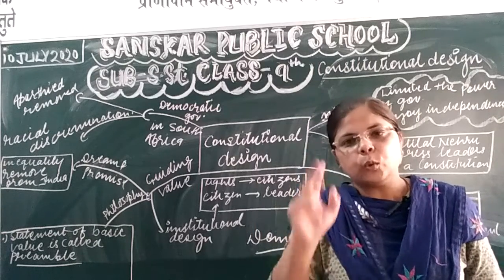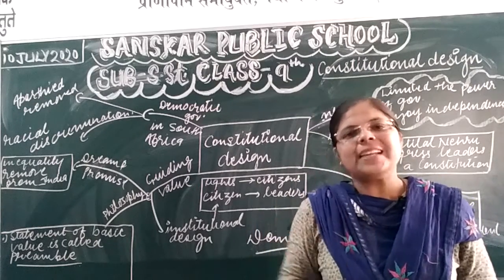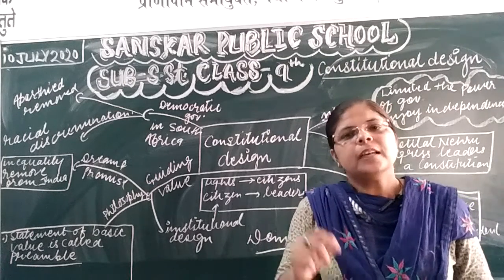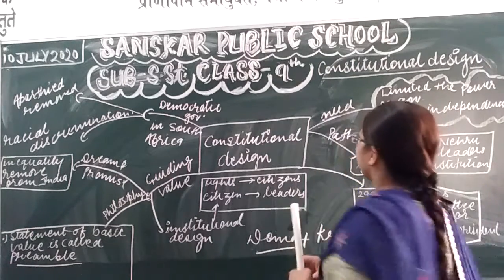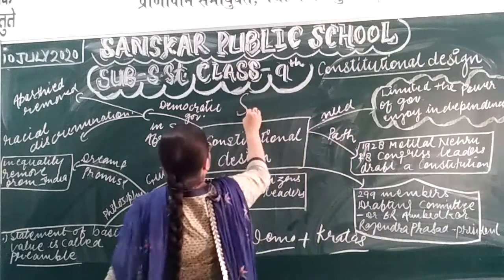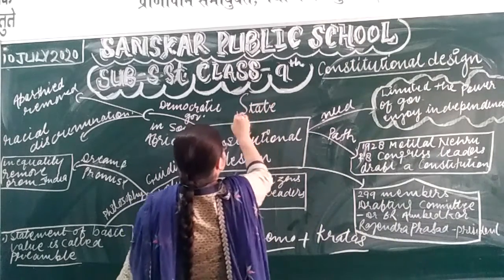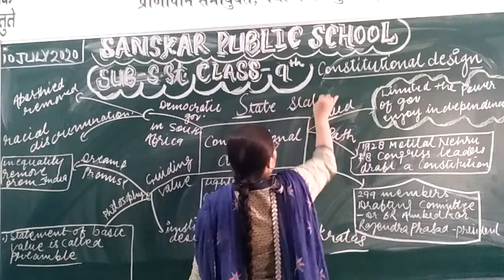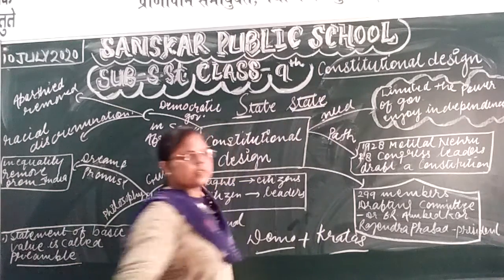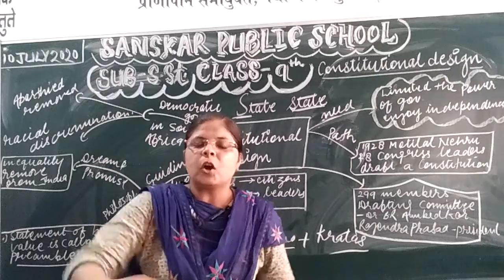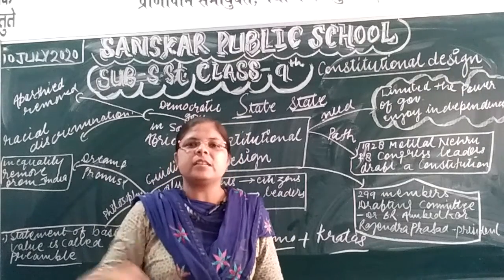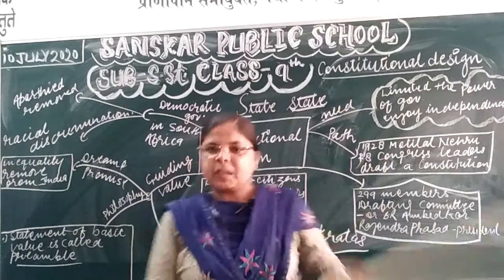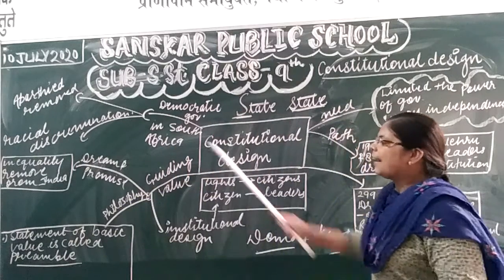Always learn it, there are two states. If we write a capital S, then it belongs to the nation, and if we write a small s, that belongs to the state. Look here, if we write like this, that belongs to the nation. If we write like this, that belongs to the state. It is clear. That's why I am continuously telling you state, welfare of the state. Welfare of the state means the nation. Understood everyone?